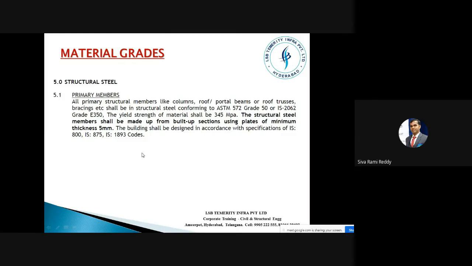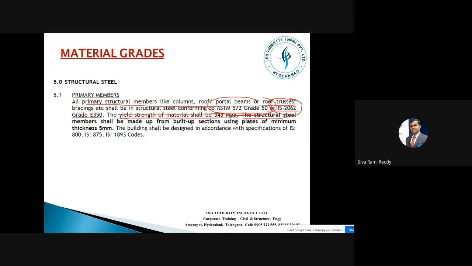Yeah. So here, primary steel specifications are given. Primary steel means all primary members like columns, roof beams, or roof trusses. Bracing should be in structural steel, conforming to this code. The grade is this much, and then the code book is this. ASTM 572 grade 50 or IS 2062 means either using these American standards or these Indian standards. Grade would be around 350. The yield strength of the material shall be 345, which means for main members we are using high strength only.